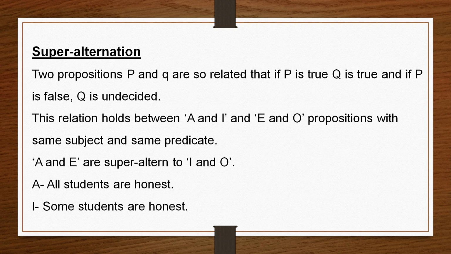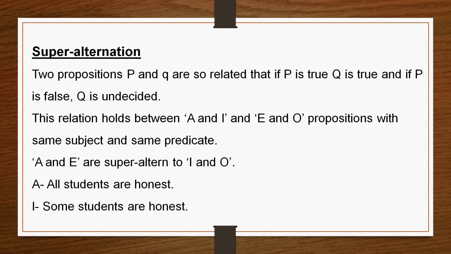This superalternation relation holds between A and I propositions and E and O propositions with the same subject and same predicate. So here you see we have universal propositions A and E. A and E are called superalterns, and I and O are called subalterns.